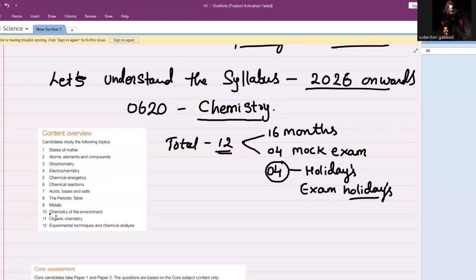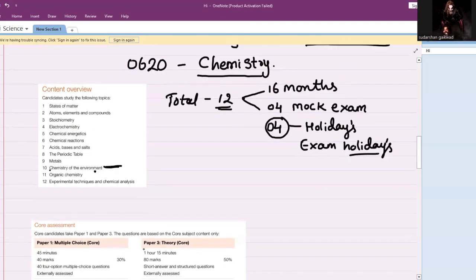It is related to environmental management, EVM of the IGCSE subject, where you discuss air pollution, water pollution, and various kinds of renewable resources using chemicals. But I don't know why the IGCSE or CI exam does not pay much attention to this chapter number 10, chemistry of the environment. I hope they will look into this matter.